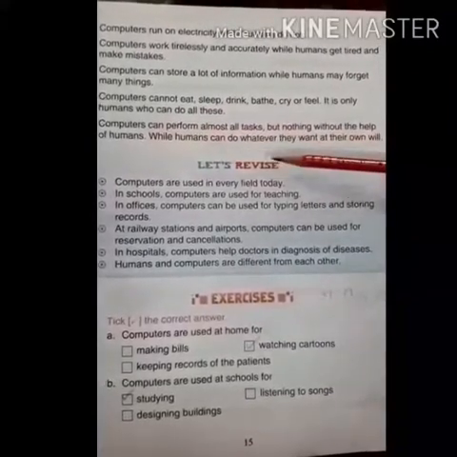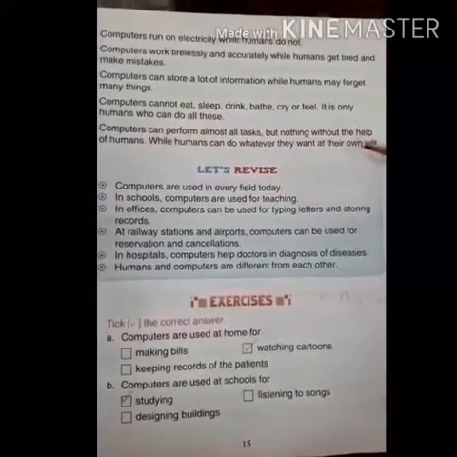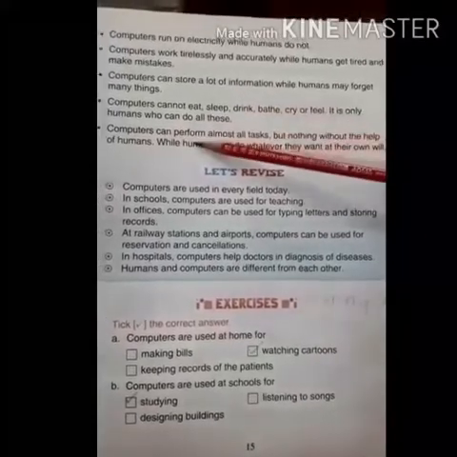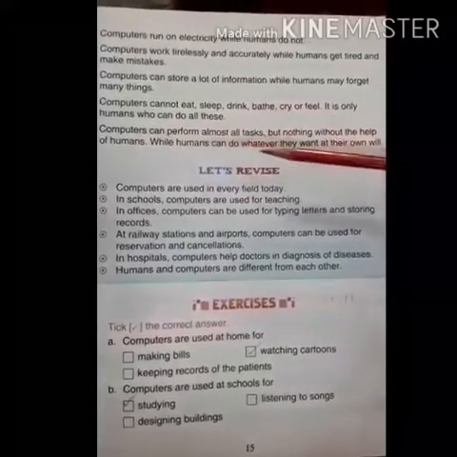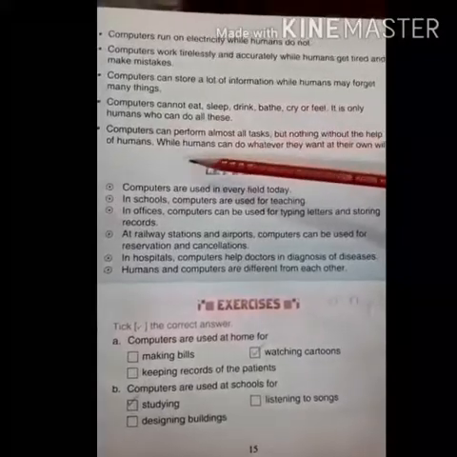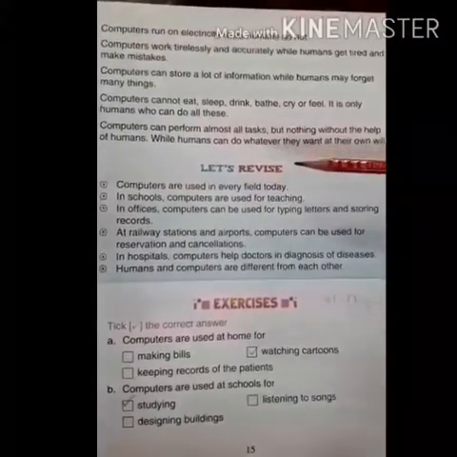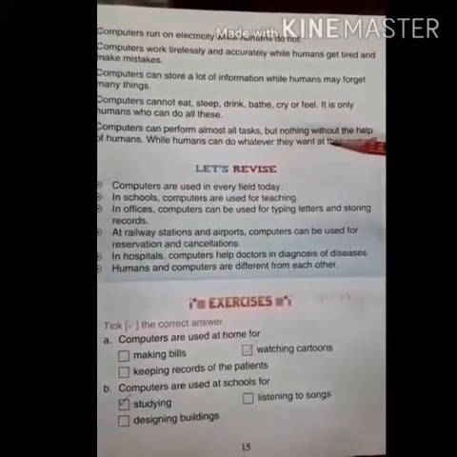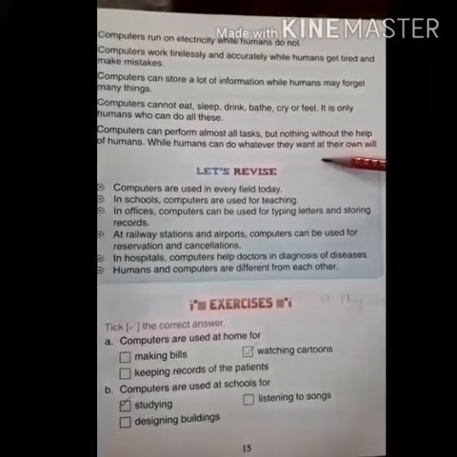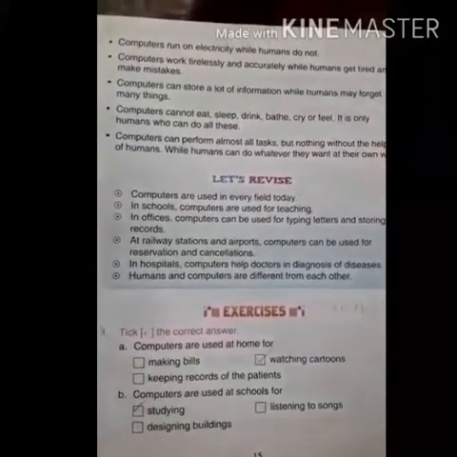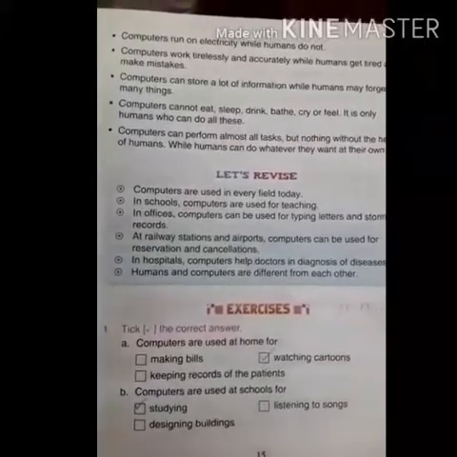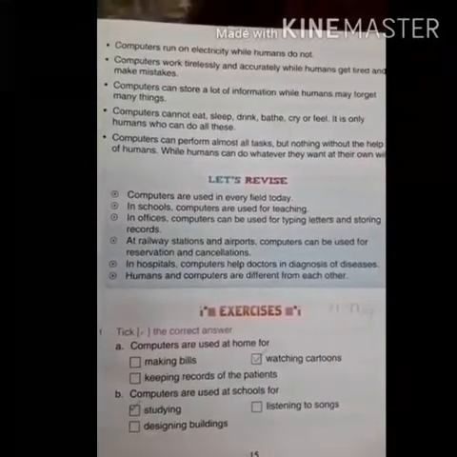While humans can do whatever they want at their own will, computers perform the task but with the help of human beings. While humans do not need any help from the computer, they do their work with their own will. Now this is your today's explanation. Now let's move to today's work.